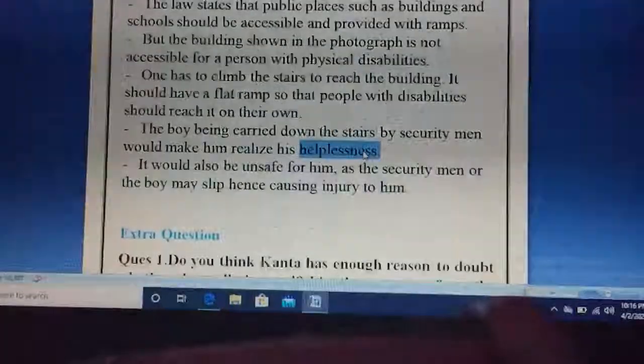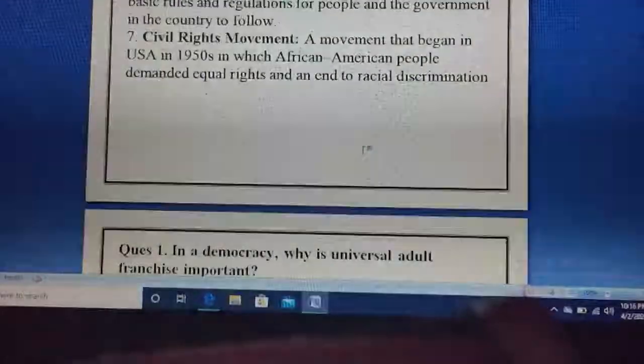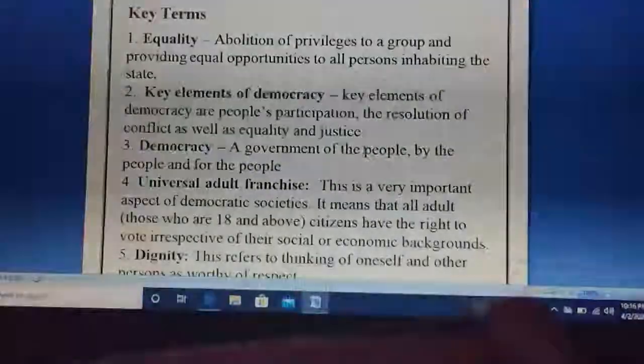So those are the NCERT questions of this chapter. Children, that's all for today, and tomorrow we'll start with History Chapter 1. Okay, thank you.